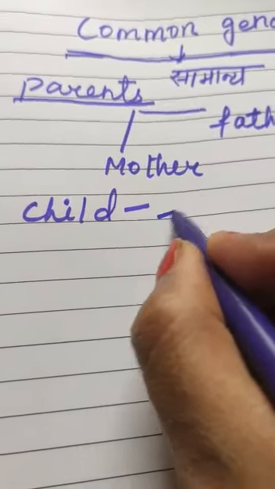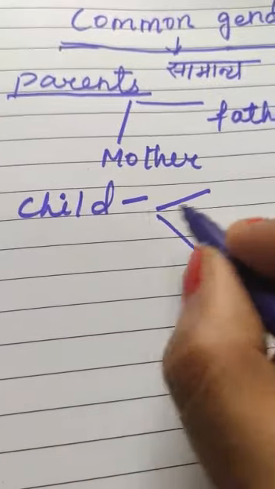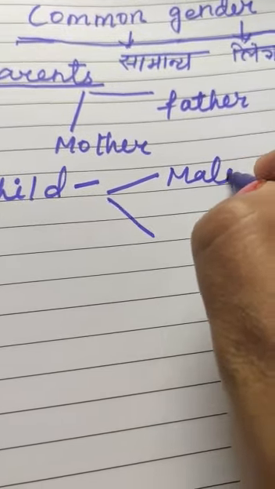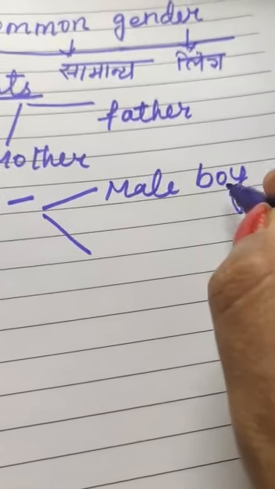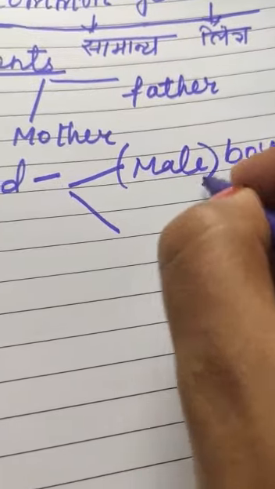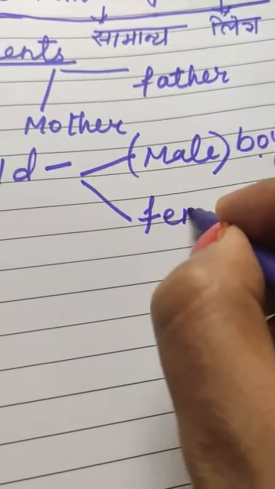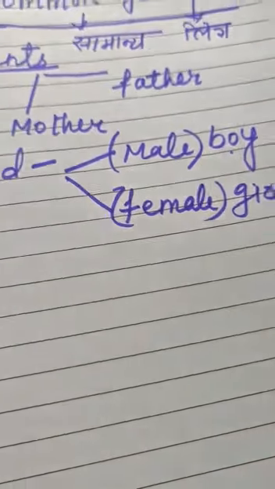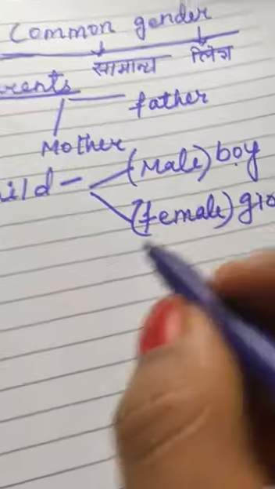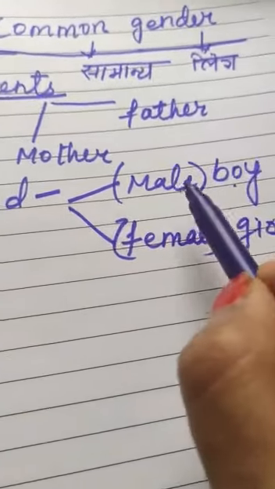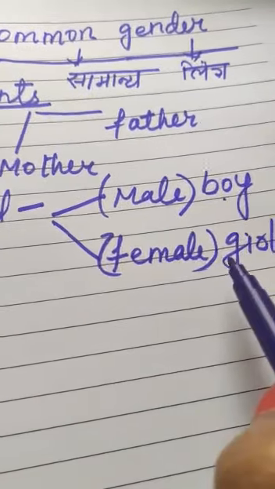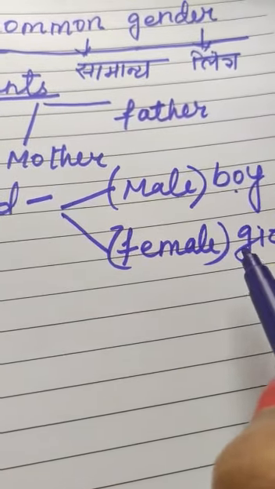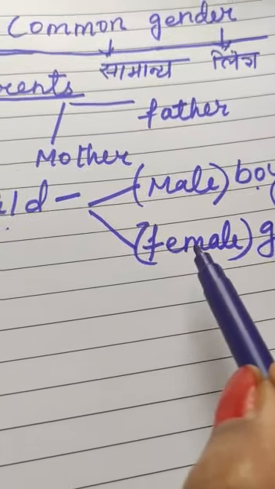Okay, in your house, a child is either male, a boy, or female, a girl. If the child is a boy, then it is male. If the child is a girl, then it is female.